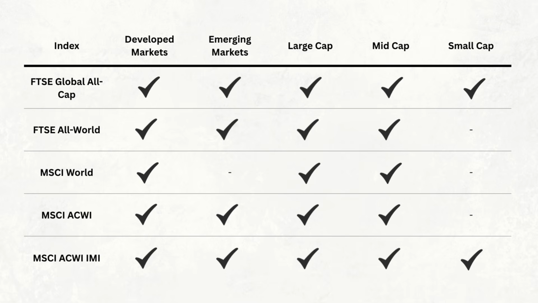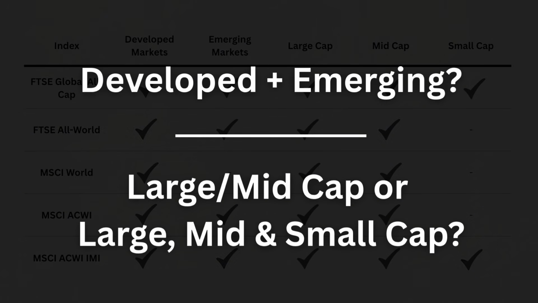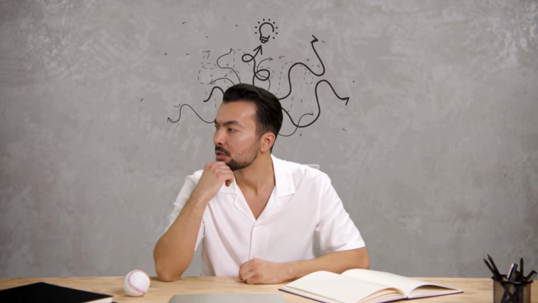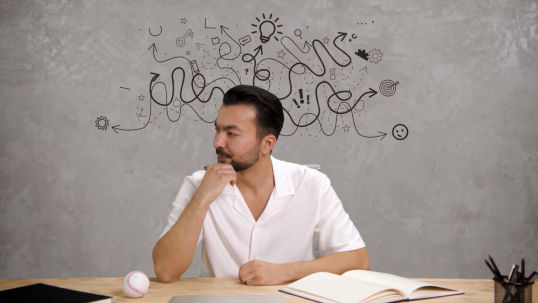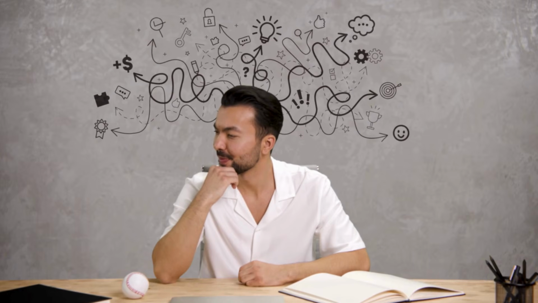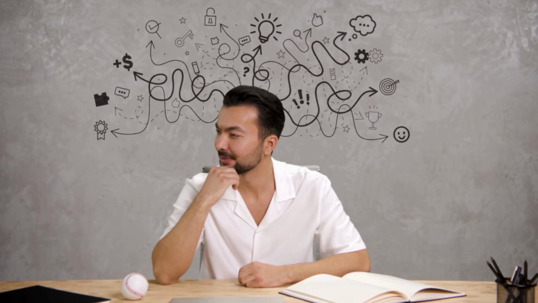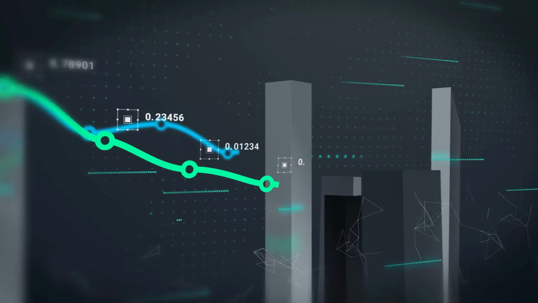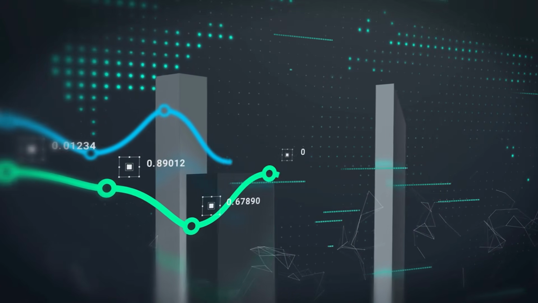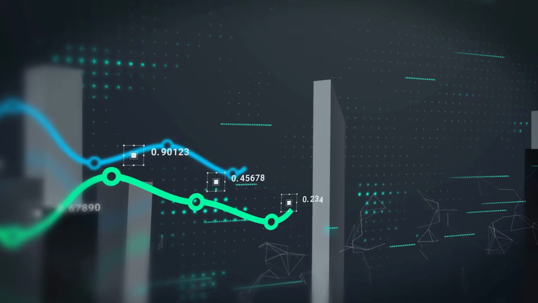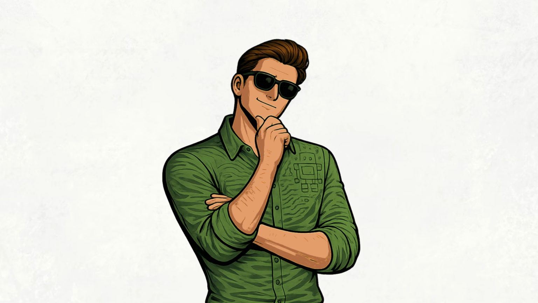And that's why I think these 2 questions are worth remembering. Developed or emerging? And large and mid, or large, mid, and small? Once you know the answer to those 2 questions, you can understand the basic structure of any of these 5 indexes. But there's something else that's really important to understand. Just because 2 indexes have different rules doesn't necessarily mean their actual investment portfolios are going to look dramatically different. And that's where things get a little bit more interesting.